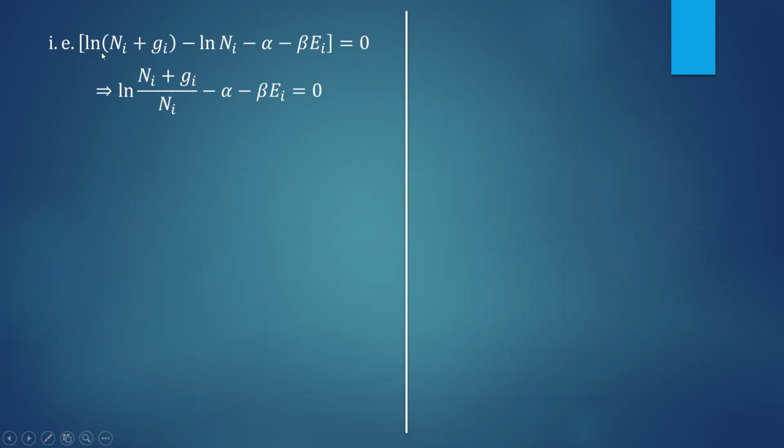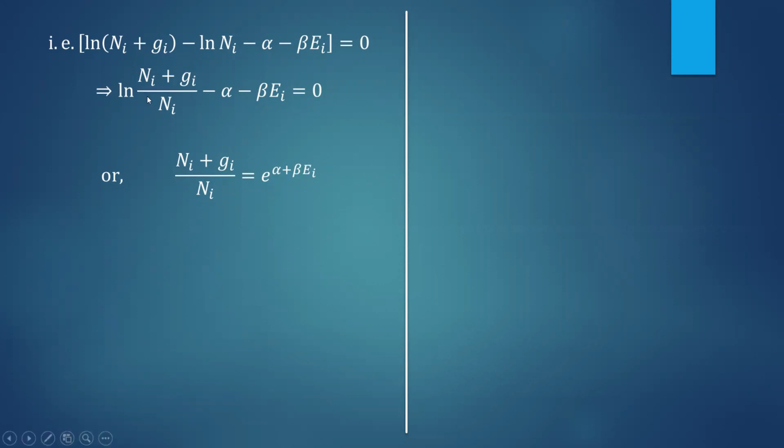That's why you will get ln of (ni plus gi) by ni. It is of the form ln of m by n, minus alpha minus beta ei, that is equal to 0. So if you rearrange this, taking alpha minus beta ei to the other side, you will get plus alpha plus beta ei. If you convert this logarithmic equation into an exponential equation, you will get (ni plus gi) by ni equal to exponential to the power alpha plus beta into ei.